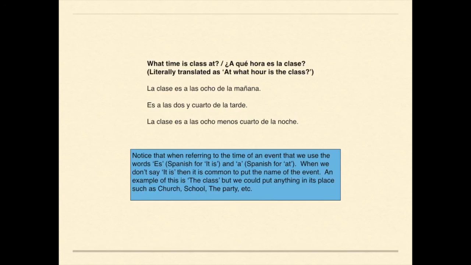But anyway, those are our two main questions. What time is it versus what time is an event at? Study those two different questions and the two different kinds of answers. Notice with the answer for what time is an event at, we have to use the word at, whereas the other question we don't. Anyway, go back and study those two questions and the way that the answers are formed for each of them. Alright, so that is time.